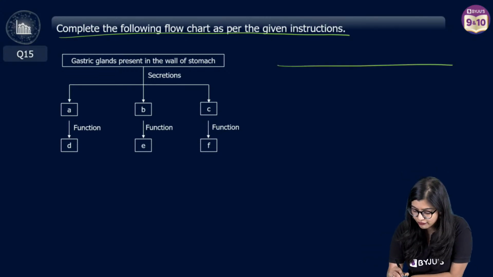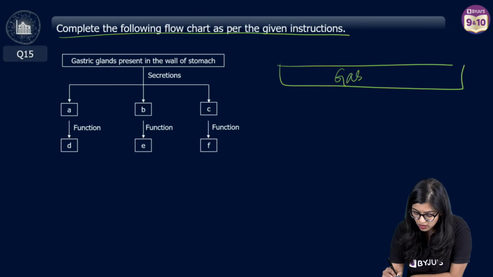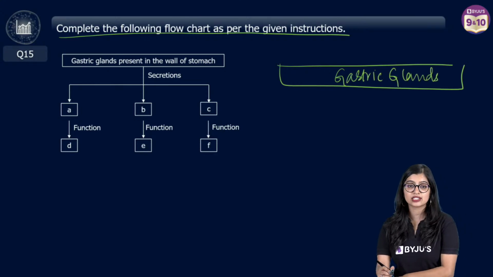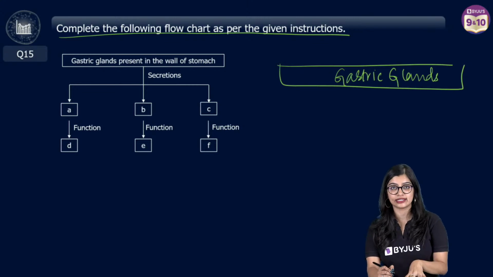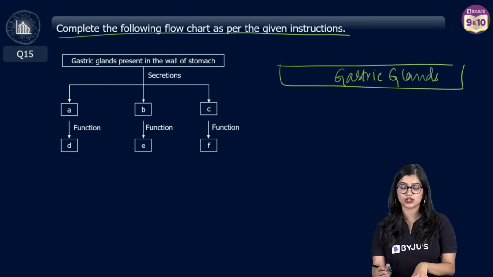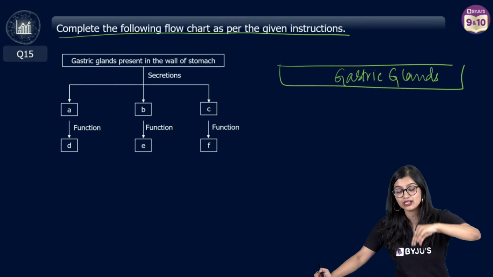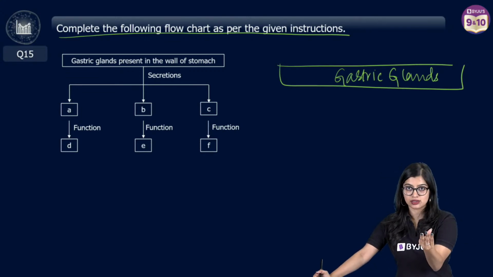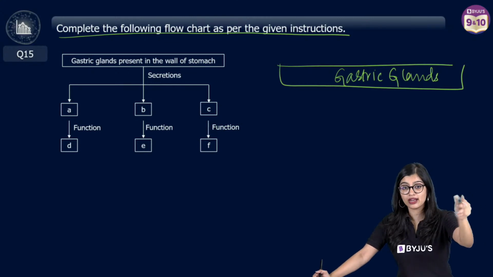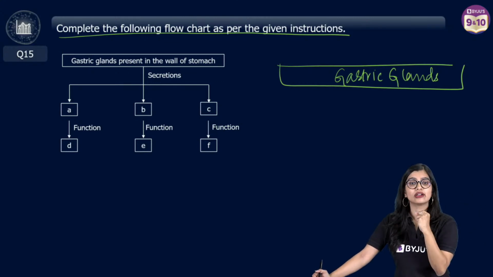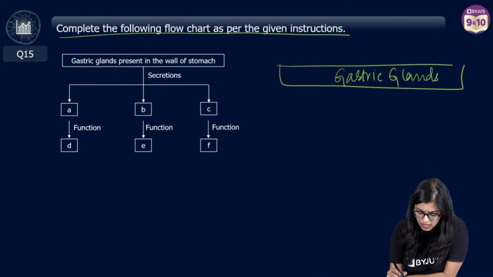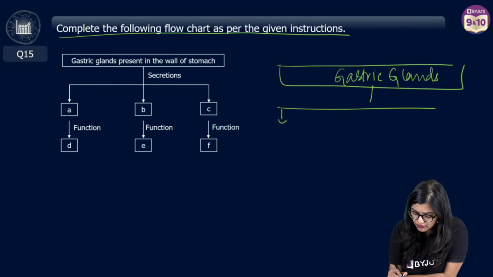So, to make it big for all of you, we see that they're talking about the gastric glands which are present, right? Now, many of you asked me the difference between glands and organs. Organs are structures which are made up of different kinds of tissues. But if they have the ability to secrete certain chemicals, it could be an organ, it could just be a group of cells. Then we call it a gland, right?